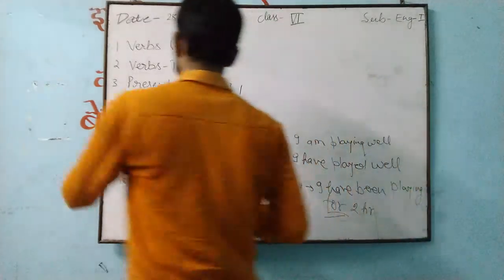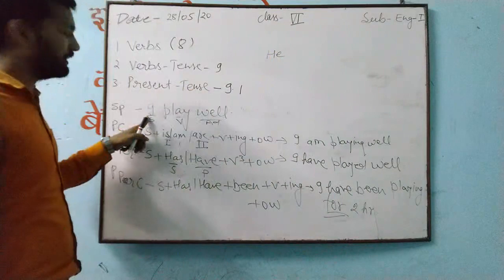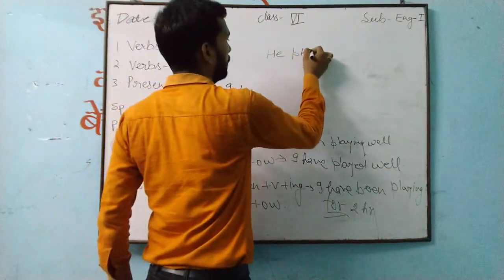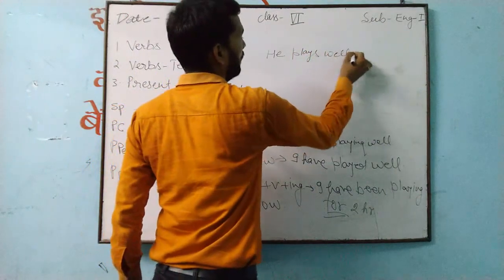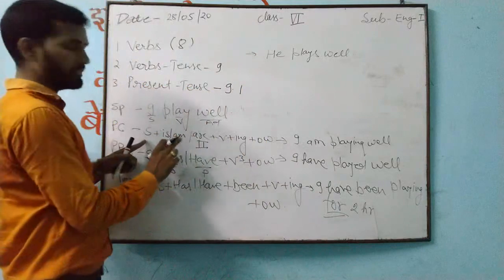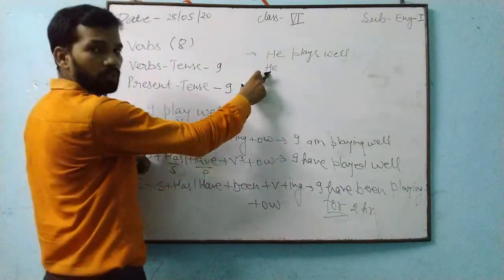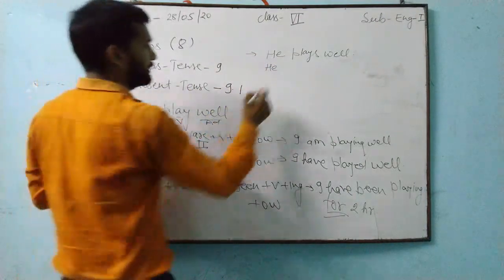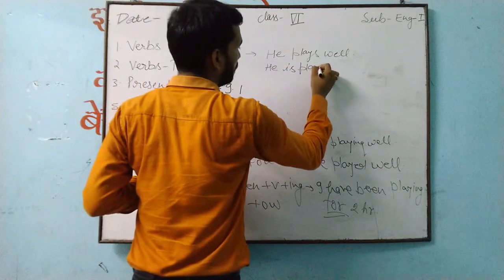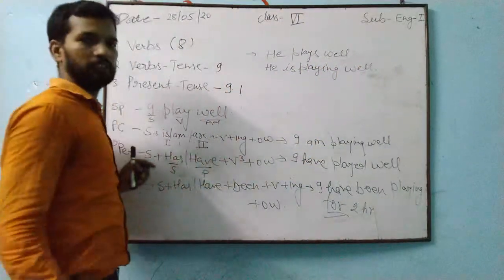In the same way, in place of I, it can be he also. In place of I, what can be? He also. So, he plays well. What is this? Simple present. Now we have to change as per this. First of all, we have written he. So he is what? Singular. For singular we'll use is. So he is, play changes into what? He is playing well. This is present continuous.